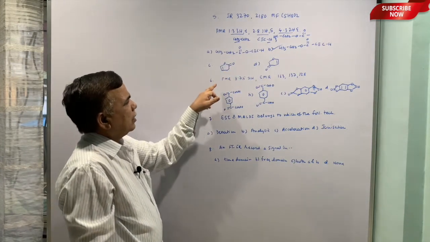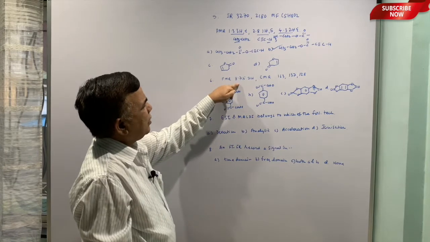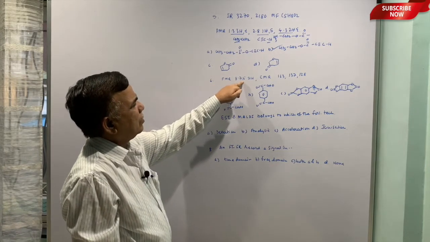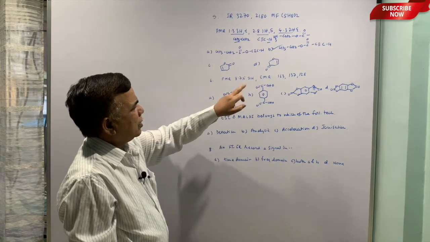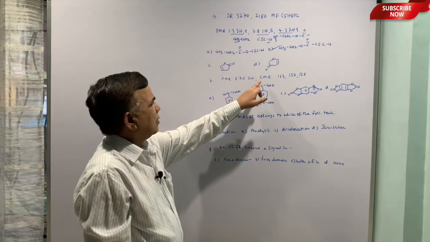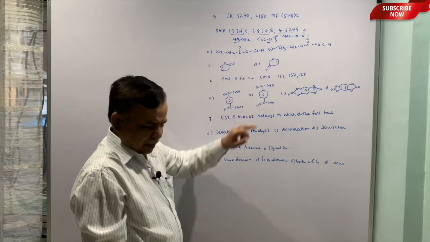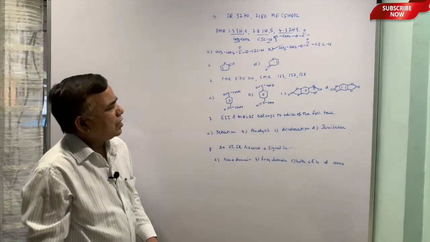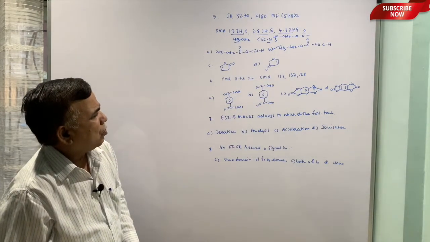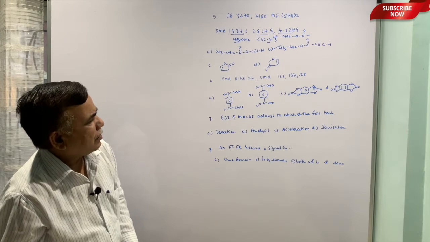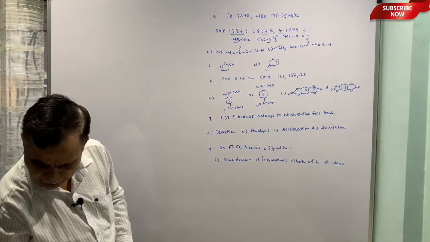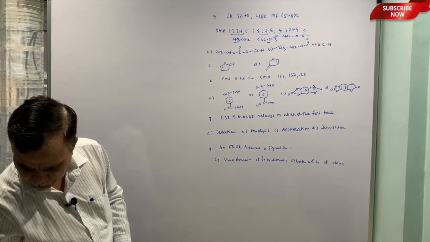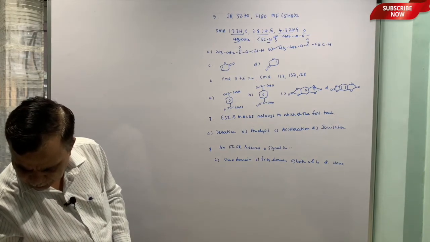Okay. Then the next one is PMR 8.75, 2 protons, and CMR 163, 137 and 128. Those values are given, so you have to find out the correct structure.